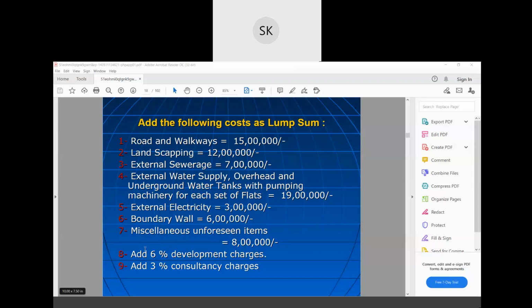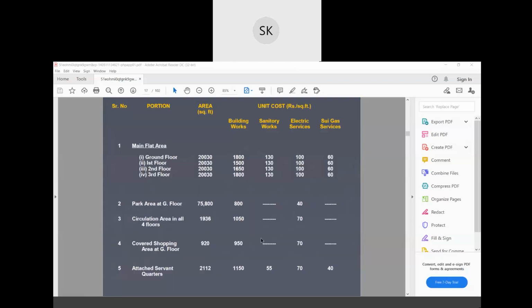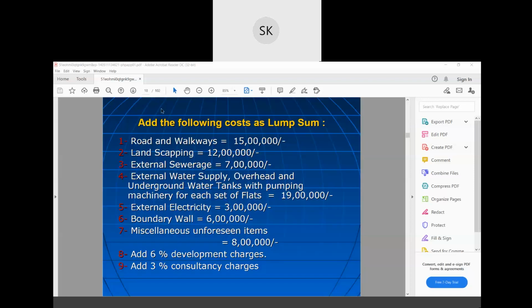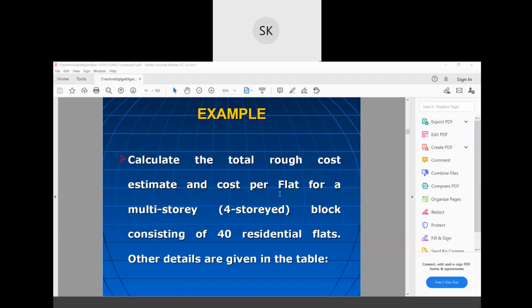You have been asked to add 6% for development charges, 3% for consultancy charges, and miscellaneous. So these are the lump sum costs. These are the standard costs you have to calculate, and to that cost you have to add these charges as lump sums. Okay, try it. If you are not able to do it, then we'll discuss in next classes.